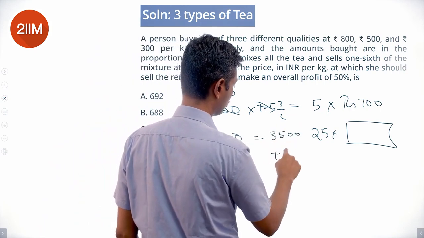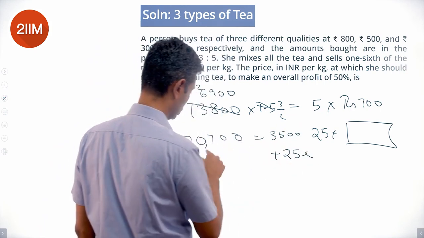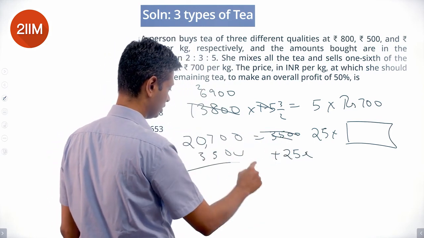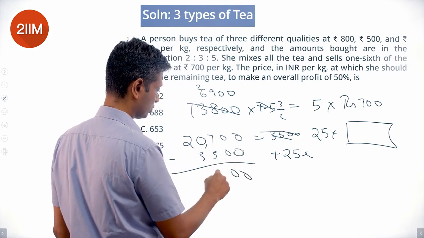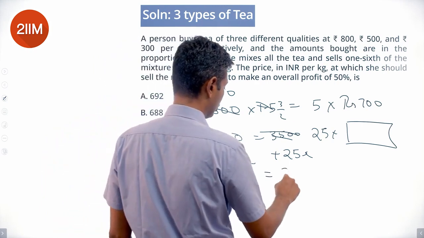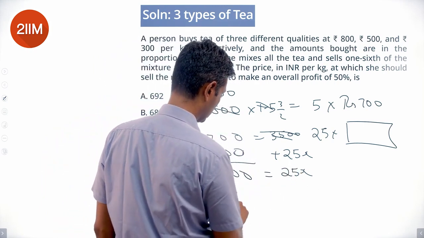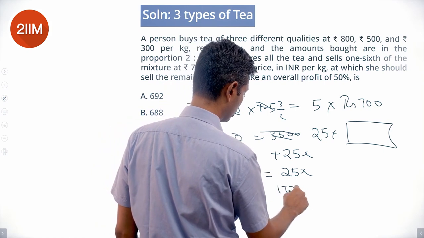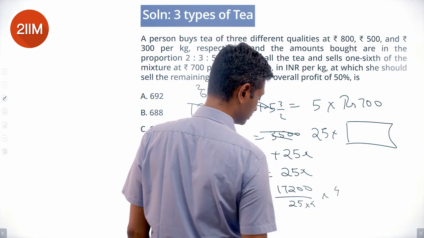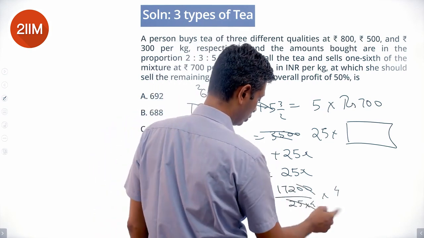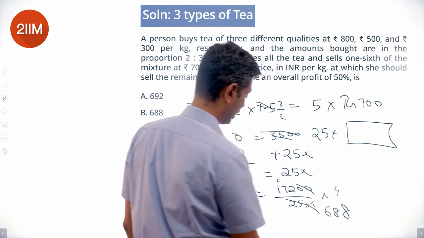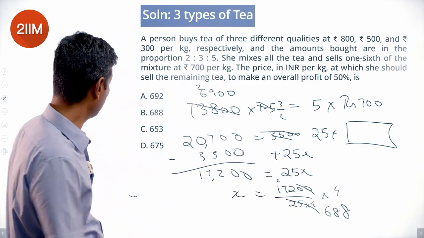3500 plus 25x. So from this we subtract this 3500 and bring that to this side. 17,200 is 25x, or x is 17,200 by 25. 172 into 4, 8, 8, 688. Rupees 688 per kilogram.